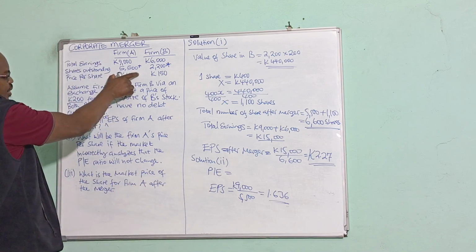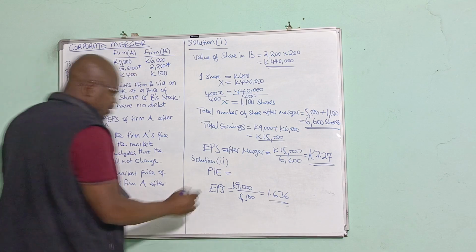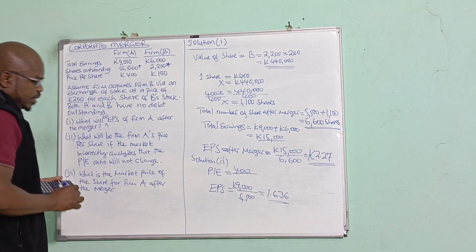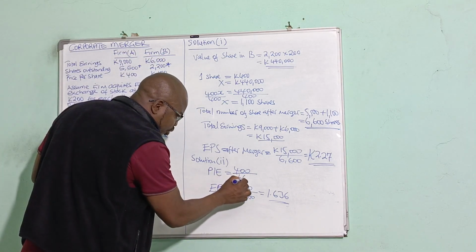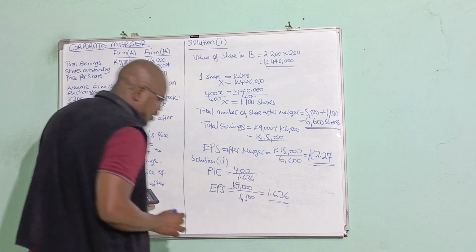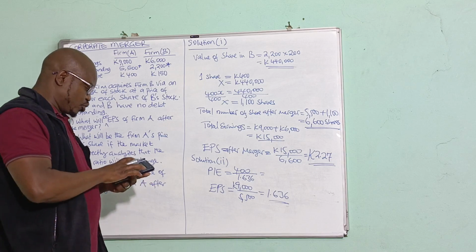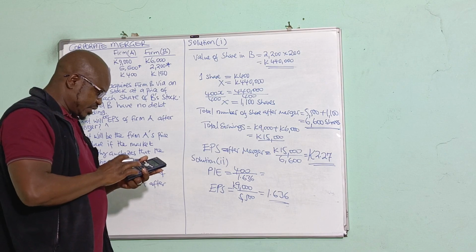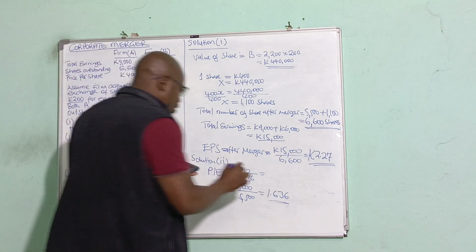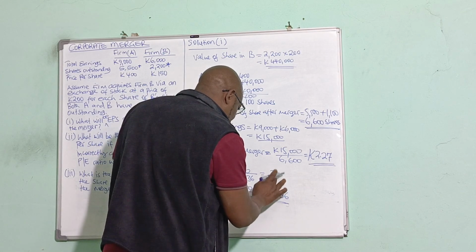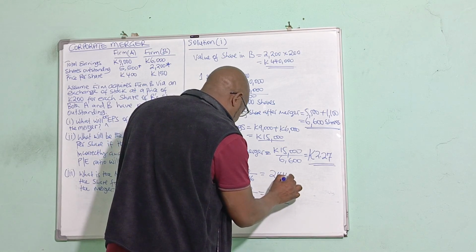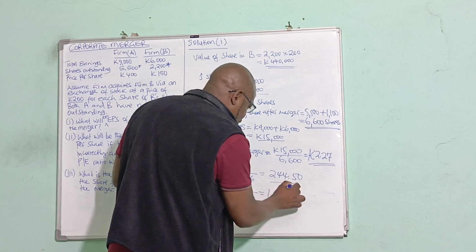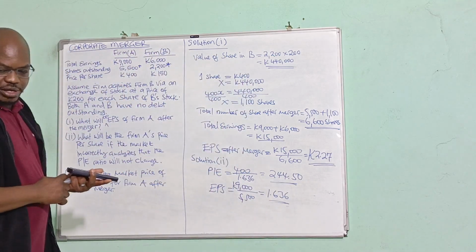So the price is 400 over earnings per share, which is 1.636. So the PE ratio is 400 divided by 1.636. I have 244.50 as the PE ratio, which is quite high.